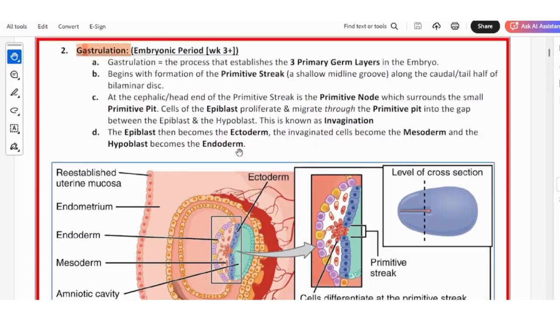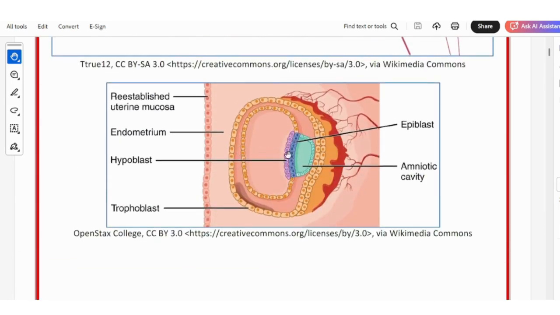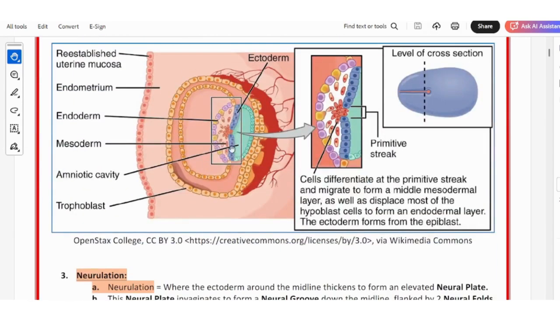Okay, so this I explained further: this was the epiblast and hypoblast. Here they are formed as the ectoderm.